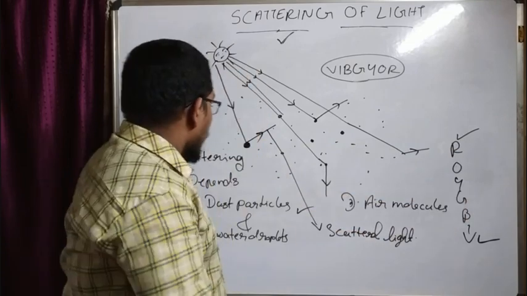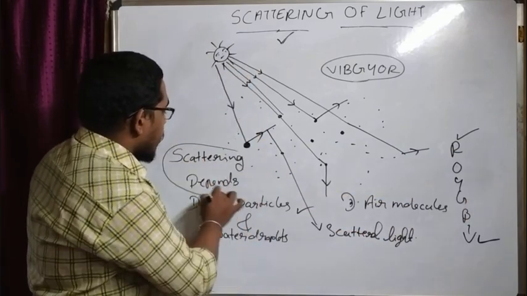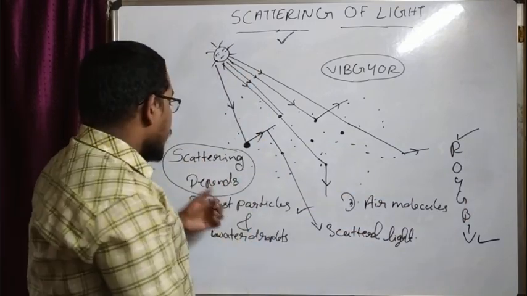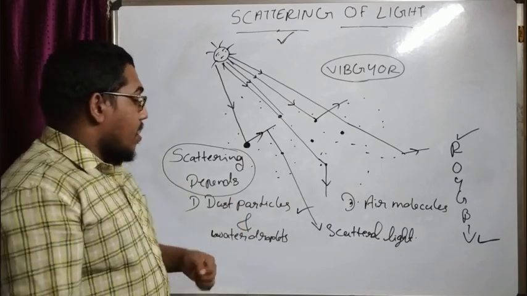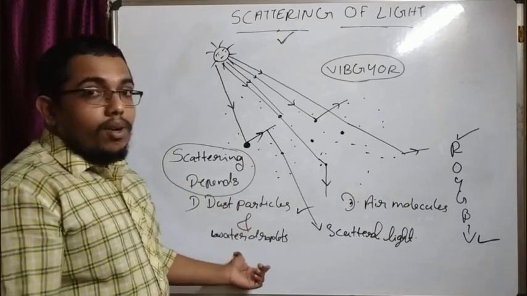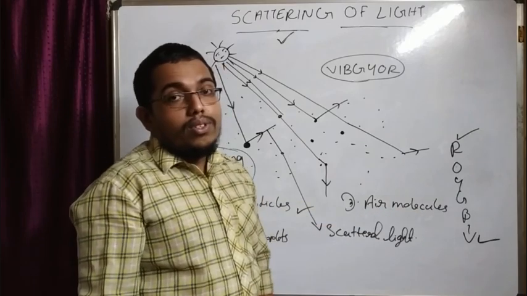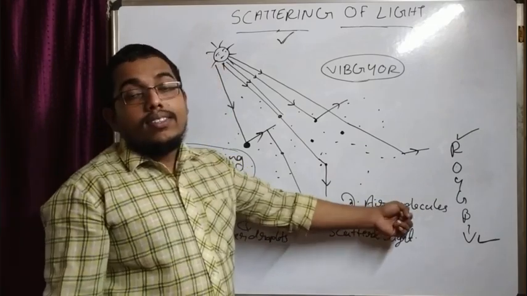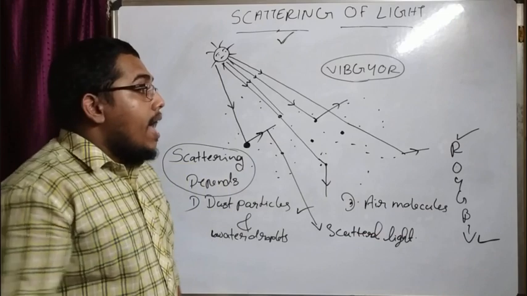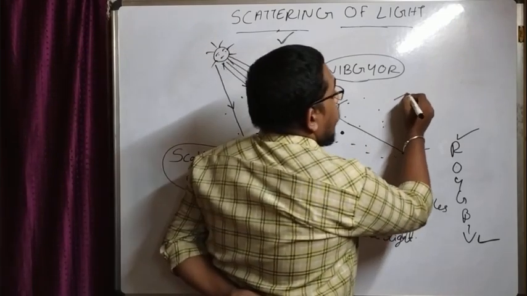Okay. So, very simply we can say that the scattering of sunlight depends on the size of the particles. The first one is dust particles and water droplets, and the second one is air molecules, because they are different in their size. Clear? Another important point is the Tyndall effect.